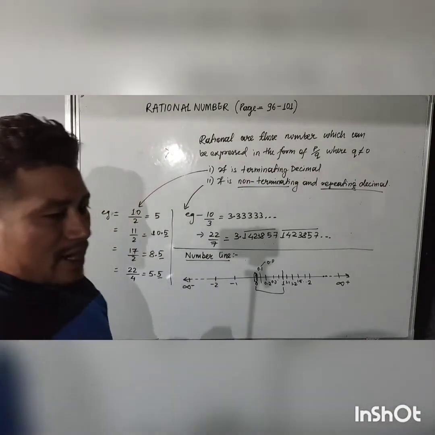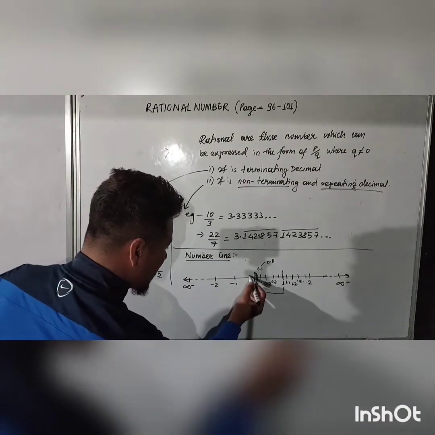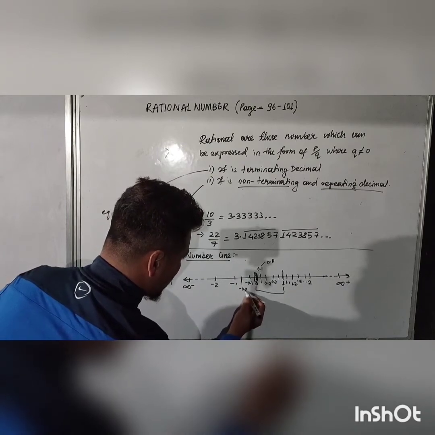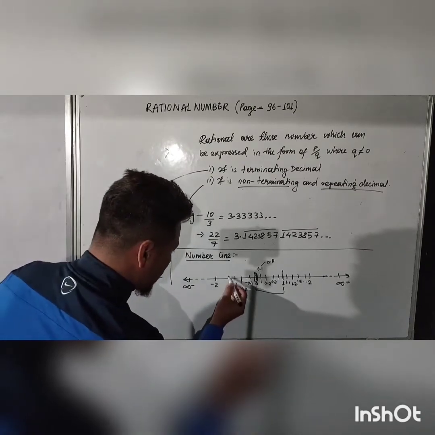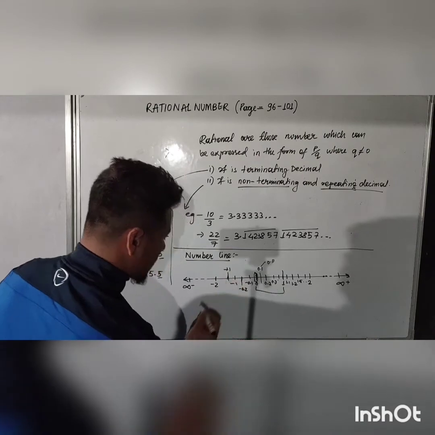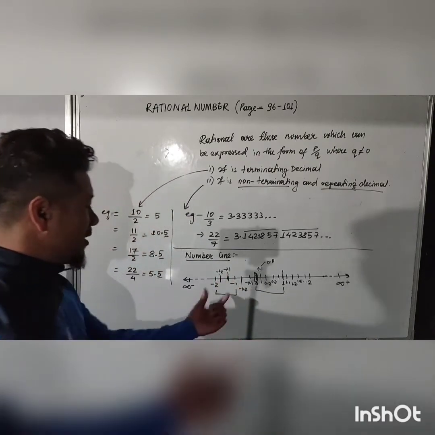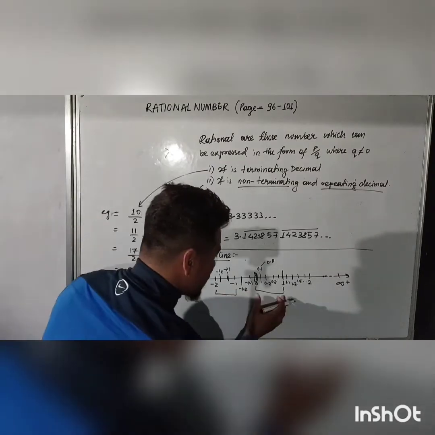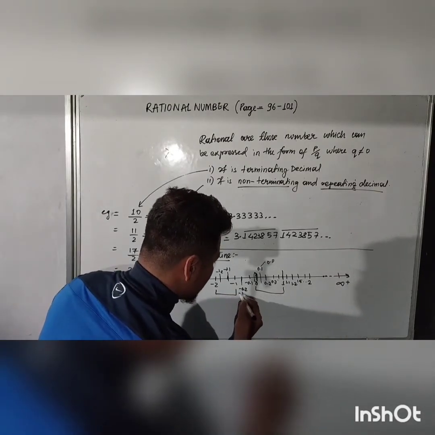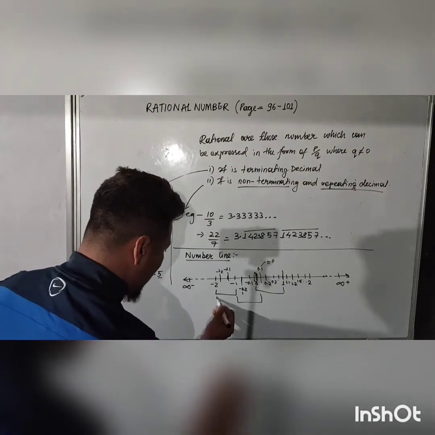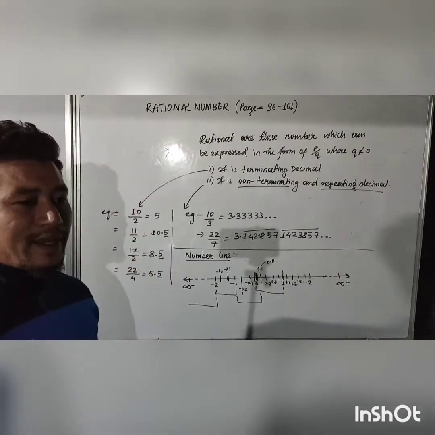Similarly, -0.1, -0.2, -1.1, -1.2 are also rational numbers. Between these two, there are infinite rational numbers, and similarly between -2 and infinity.